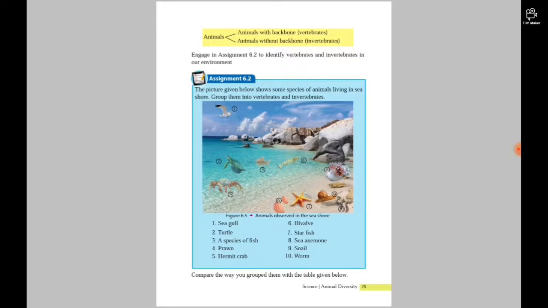So let's do activity 6.2. The picture given below shows some species of animals living on the seashore. Group them into vertebrates and invertebrates.